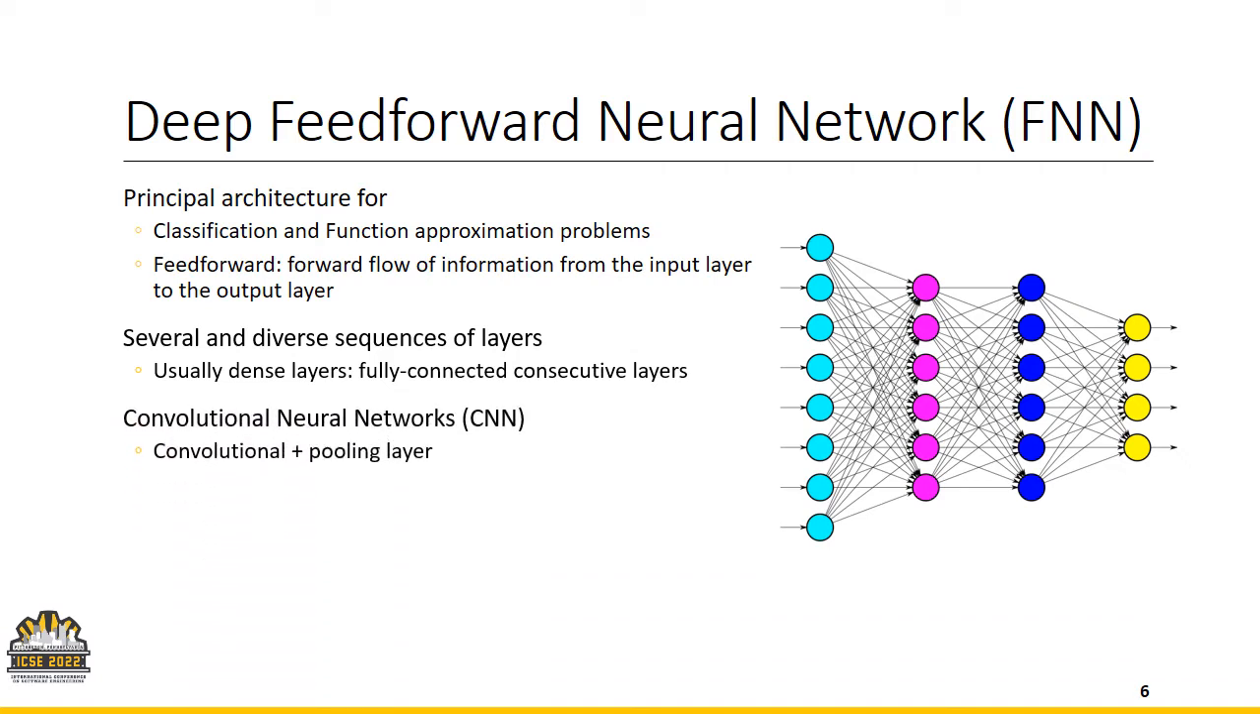Many of them are dense, which are fully connected consecutive layers. In the case of convolutional neural networks, or CNNs, which are very popular for computer vision and image processing, we are observing convolutional blocks. Each convolutional block consists of one or several convolutional layers and a pooling layer. Also, FNNs may benefit from regularizations like dropout and batch normalization to avoid overfitting and improve the accuracy.